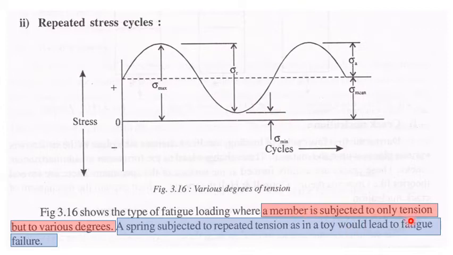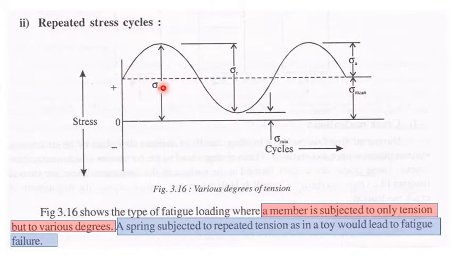Now a member subjected only to tension, but to various degrees, means only either positive or negative, but the value does not remain constant, it keeps on fluctuating. A spring subjected to repeated tension, as in a toy, would be an example of fatigue failure.